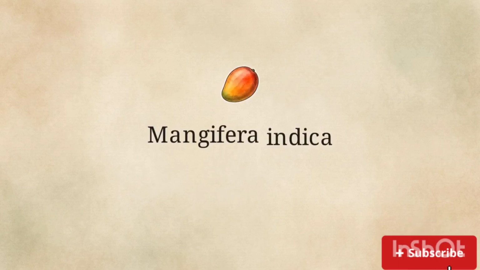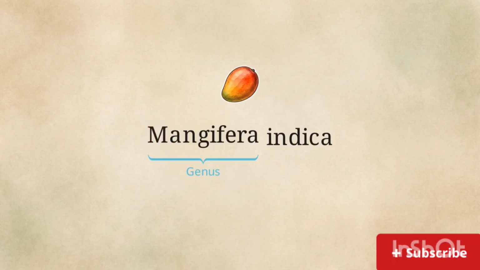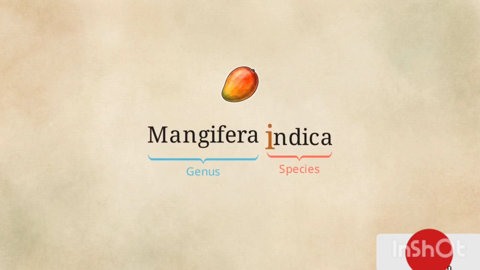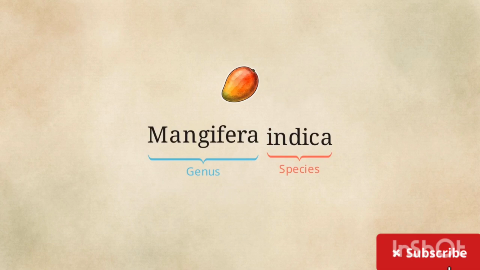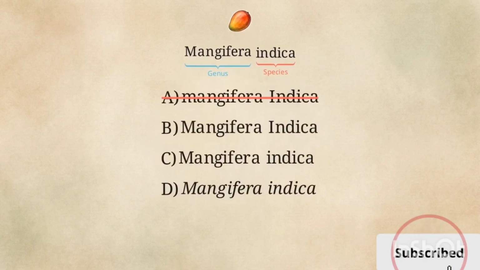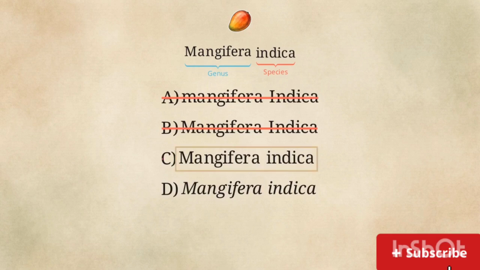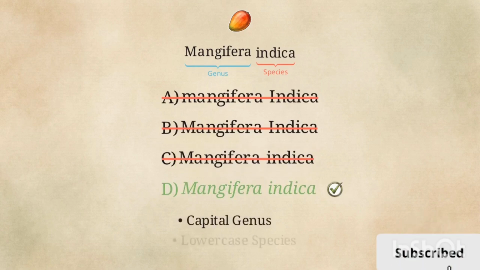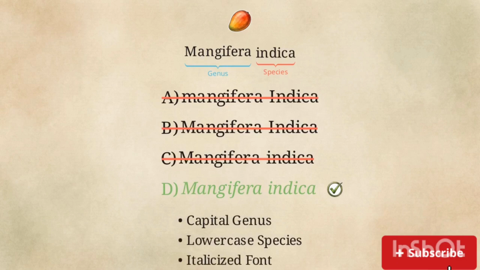Take the mango. The first word, Mangifera, is the genus, and it is always capitalized. The second word, indica, is the specific species epithet, and it stays lowercase. Exam writers test this formatting aggressively. They will show you options with jumbled capitalization and standard text. The correct answer always has a capitalized genus, a lowercase species, and is printed entirely in italics.